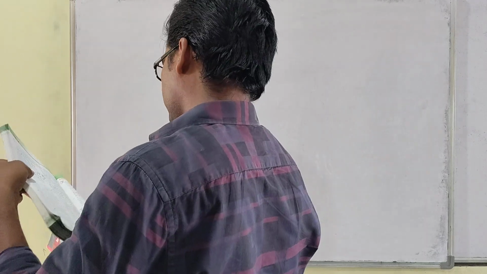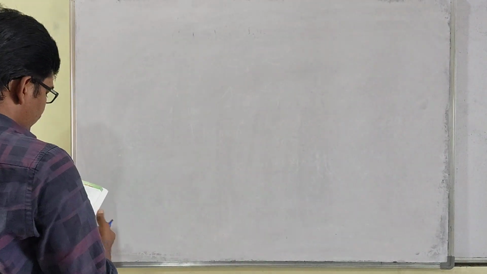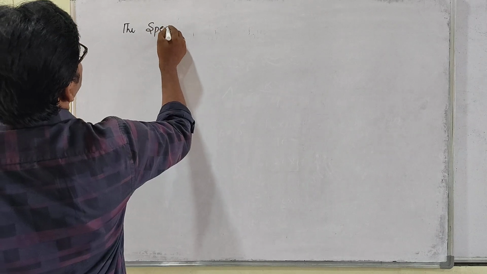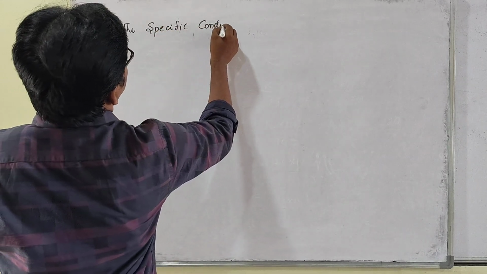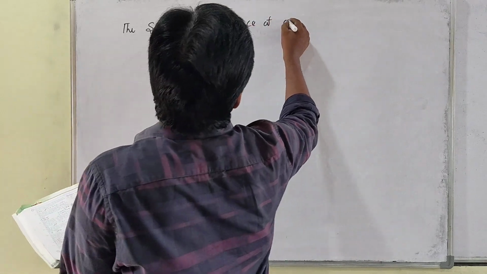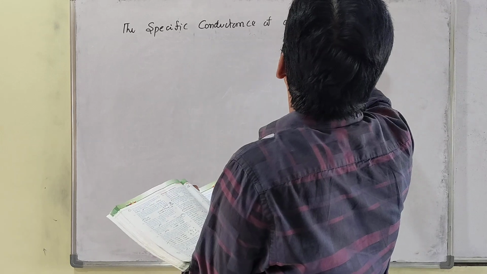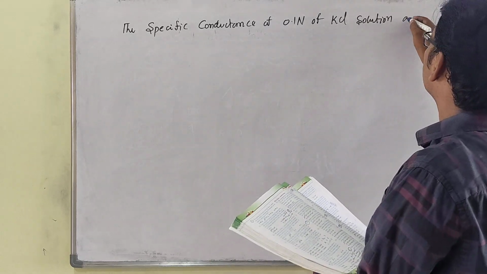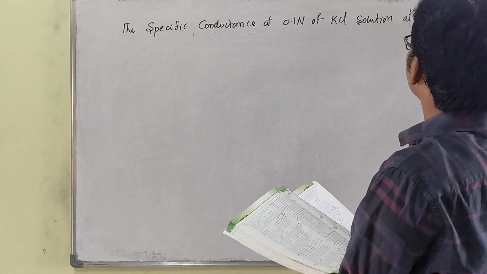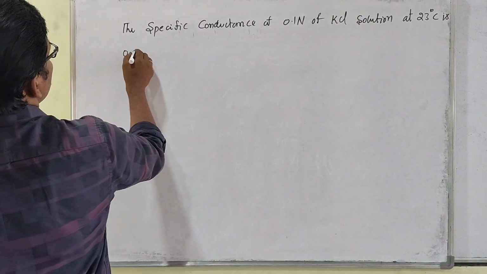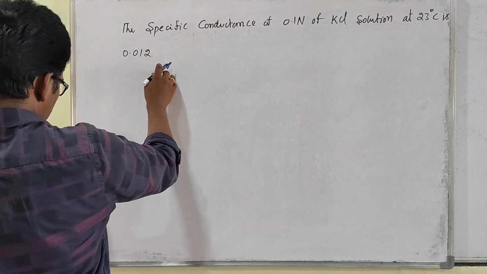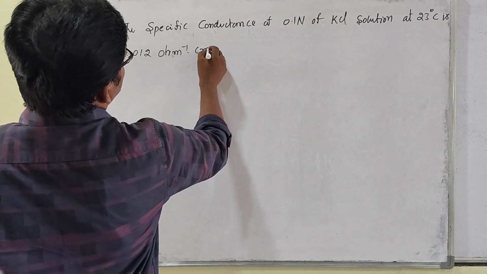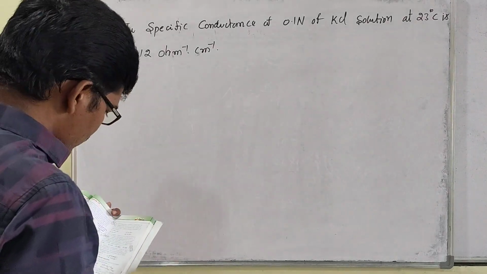That is, the specific conductance of 0.1 normality KCl solution at 23 degrees Celsius is 0.012 ohm inverse centimeter inverse. The K value is given. The normality is also mentioned.